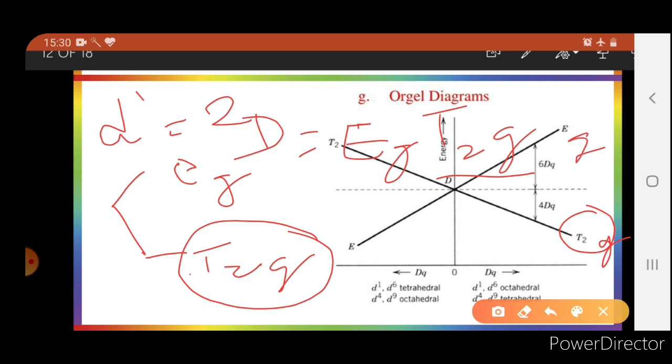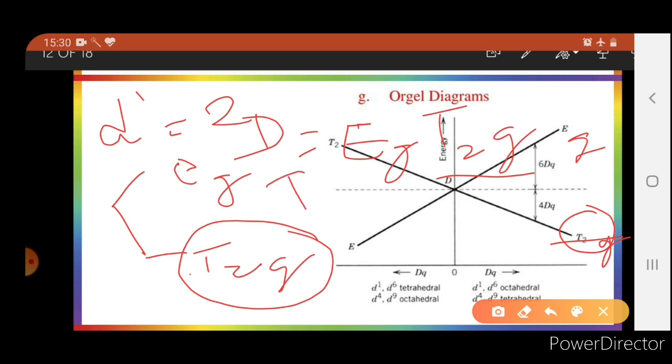For d1, T2g will be the ground state and Eg will be the excited state, and the gap between T2g and Eg will be equivalent to 10 Dq or delta octahedral, corresponding to the CFT value. The electron transition will take place from T2g to Eg upon absorption of visible light.